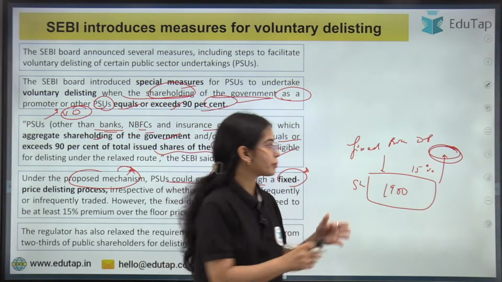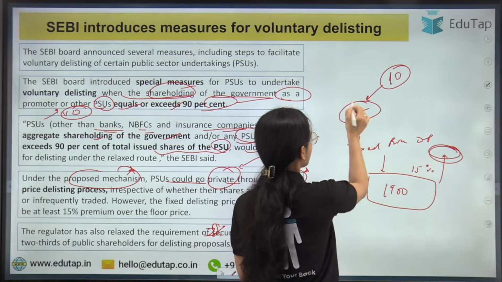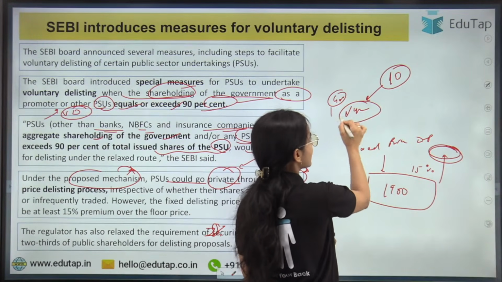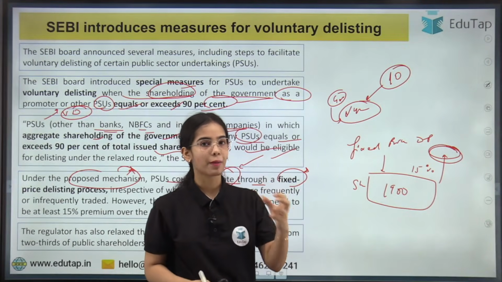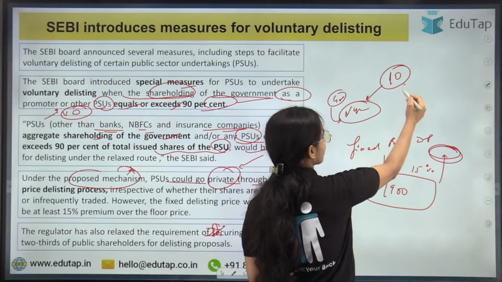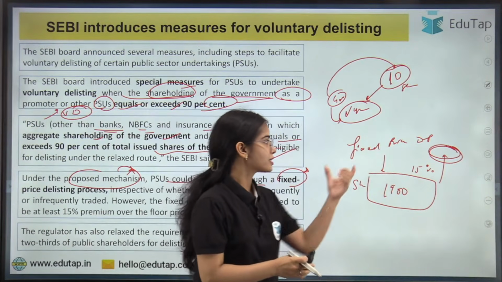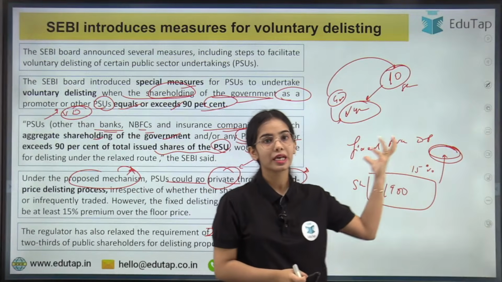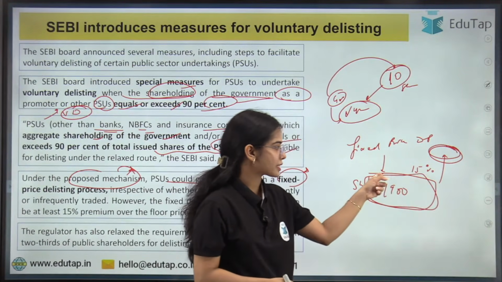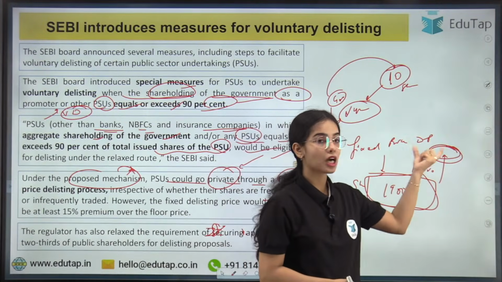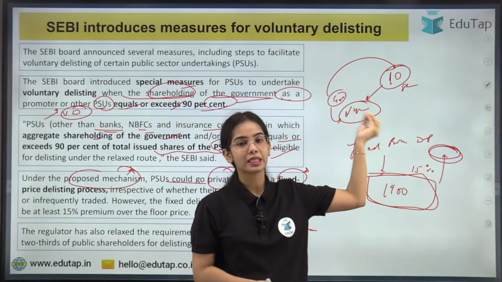Let's say 10 people have the shares of the XYZ company. Now the government wants to delist this XYZ company, that means take this XYZ company out of the capital market. So these 10 people that have the shares of XYZ have to be paid. So how much will be paid? The fixed price delisting process says the payment should be on the basis of a floor price that will be decided, and 15% above the floor price has to be given to these 10 people so that the voluntary delisting can happen.